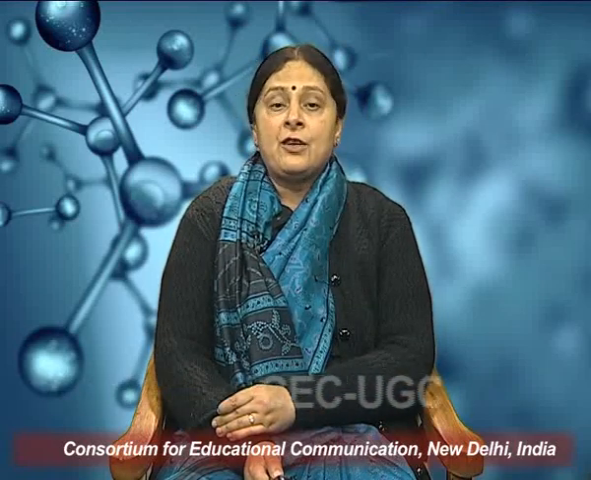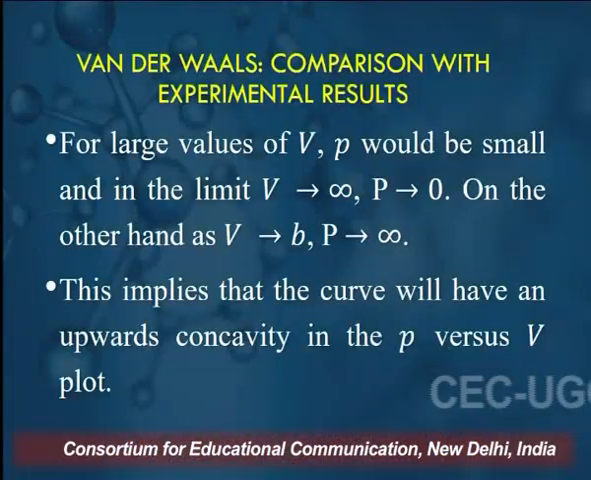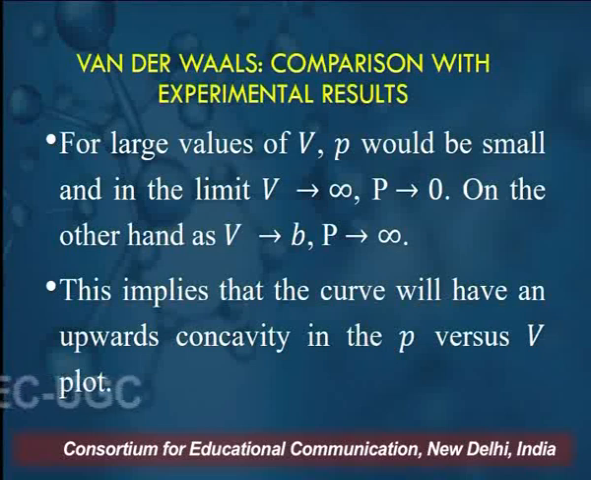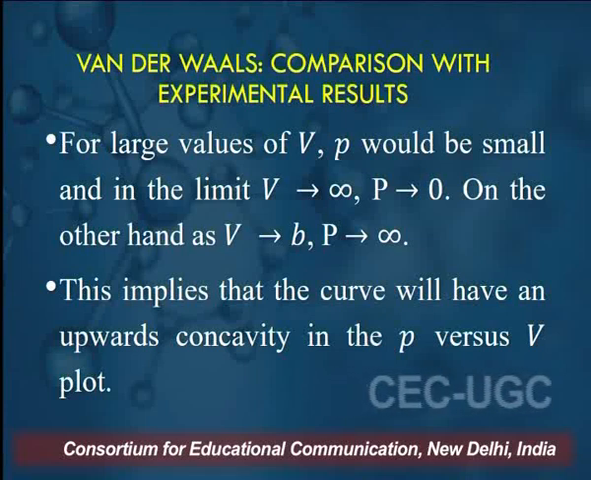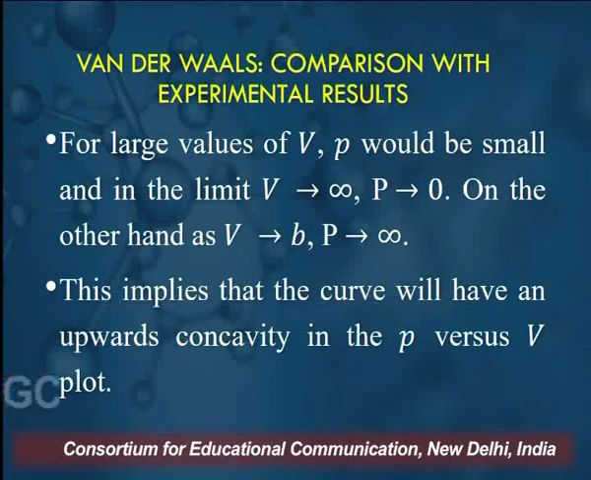For large values of volume, pressure would be small. And in the limit, V approaches infinity, pressure approaches 0. On the other hand, as V approaches B, B is what? The van der Waals constant. P approaches infinity. This implies that the curve will have an upwards concavity in the pressure versus volume plot.